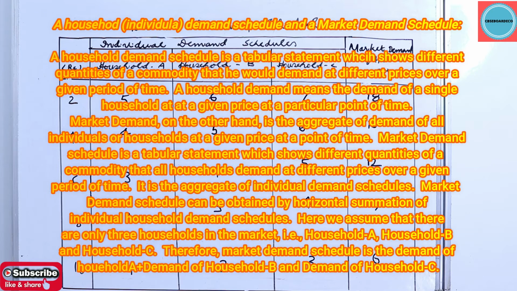Market demand schedule is a tabular statement which shows different quantities of a commodity that all households demand at different prices over a given period of time. It is the aggregate of individual demand schedules. Market demand schedule can be obtained by horizontal summation of individual demand schedules. Here we assume that there are only three households in the market, that's household A, household B and household C. Market demand schedule is the demand of household A plus household B and household C.